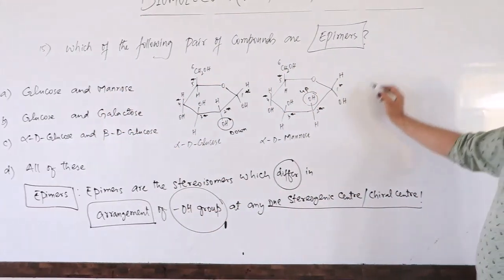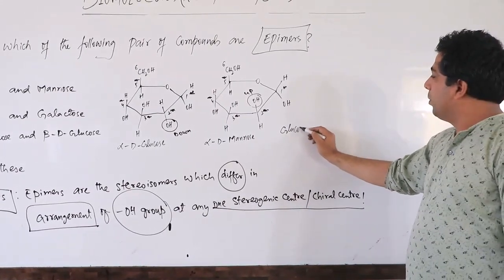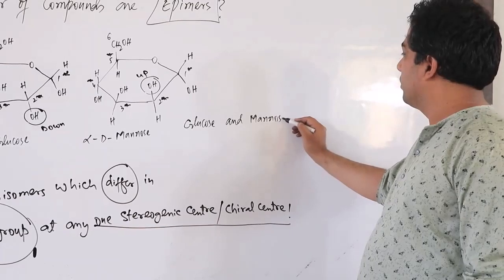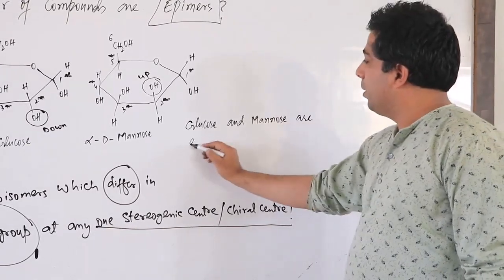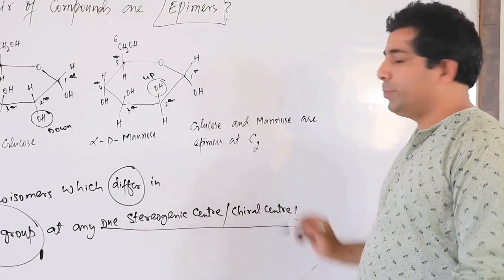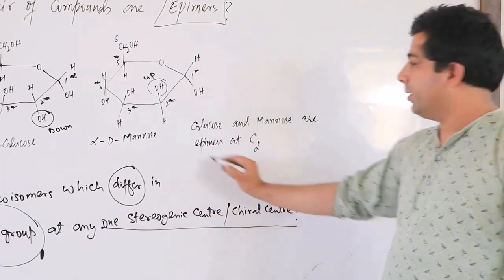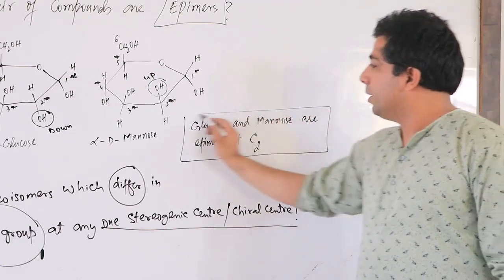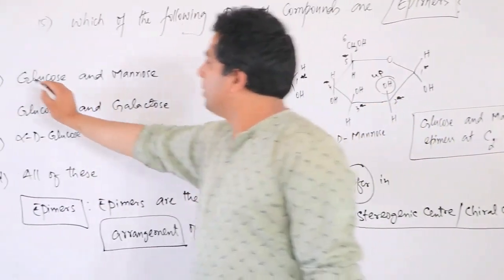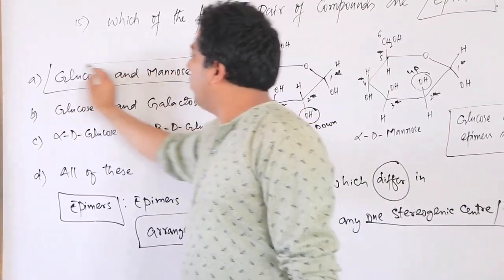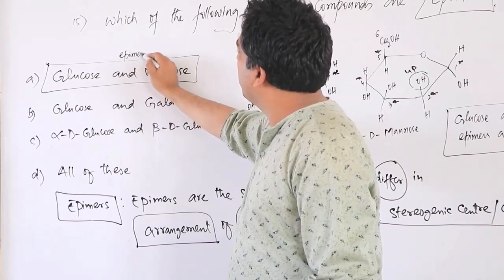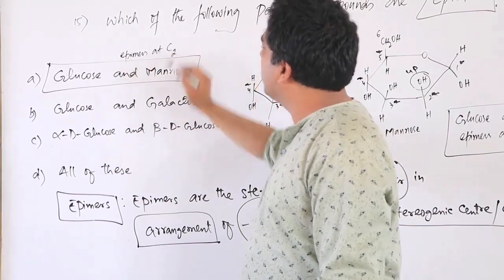So I will write down here: glucose and mannose are epimers at C2. C2 means carbon number two. Please make note of this so that I can explain the other things as well. So glucose and mannose, what are they? They are epimers at carbon number 2.